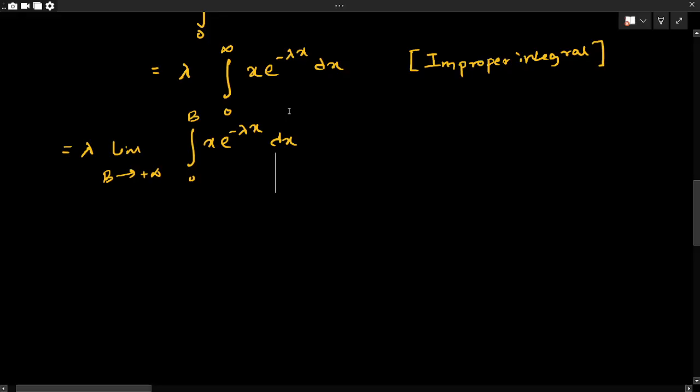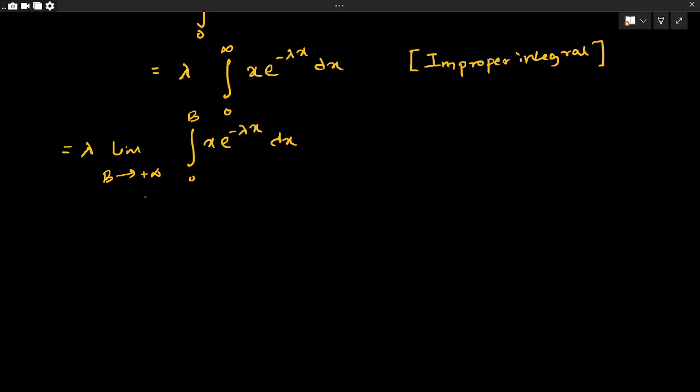Now by using the method of integration by parts, we can write lambda into limit b tends to plus infinity of x times the integration of e to the power minus lambda x. What is the integration of e to the power minus lambda x? It is minus e to the power minus lambda x divided by minus lambda.